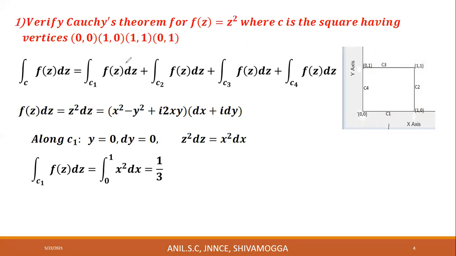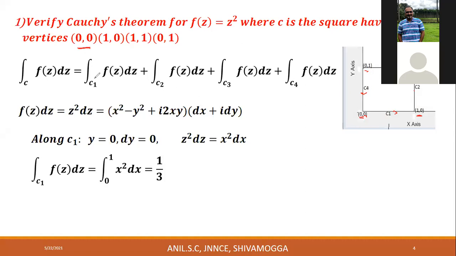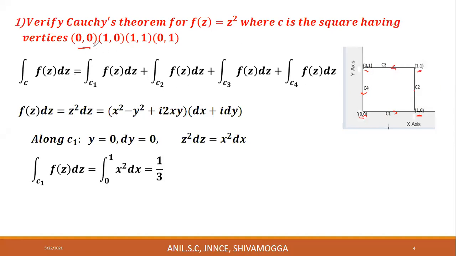First, sketch the graph where C is the square with vertices (0,0), (1,0), (1,1), and (0,1). This will be C1, this C2, this curve C3, and this curve C4. The integral over C of f of z dz: C is made up of 4 line segments C1, C2, C3 and C4.